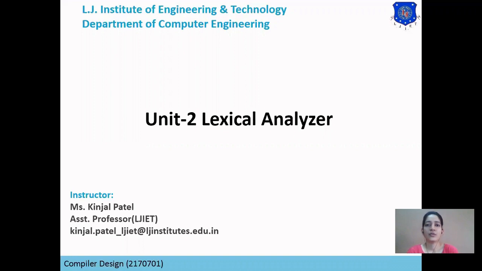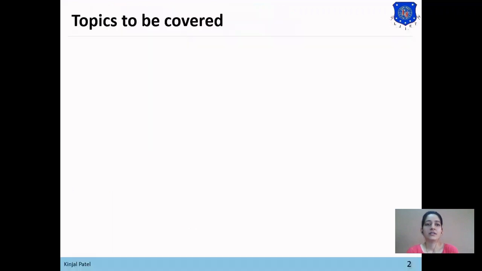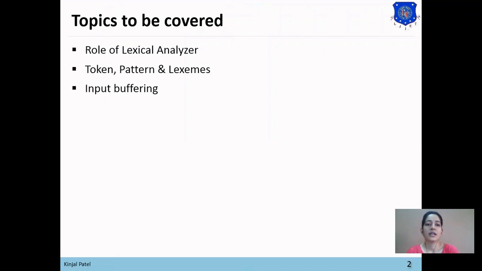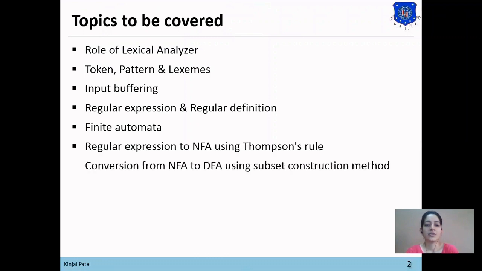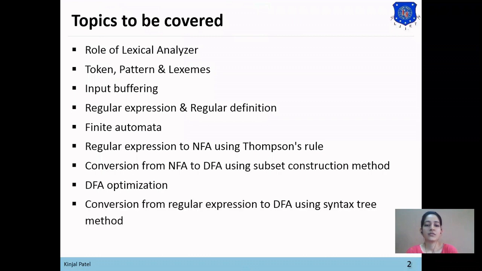So here is chapter 2 of Compiler Design, Lexical Analyzer. In this chapter, we will learn role of lexical analyzer, token, pattern and lexemes, input buffering, regular expression and regular definition, finite automata, regular expression to NFA using Thompson's rule, conversion from NFA to DFA using subset construction method, DFA optimization, conversion from regular expression to DFA using syntax tree method, and transition diagram.